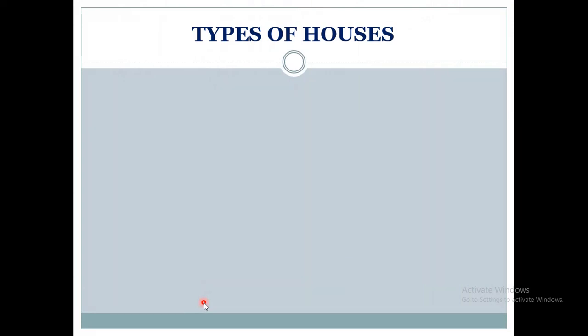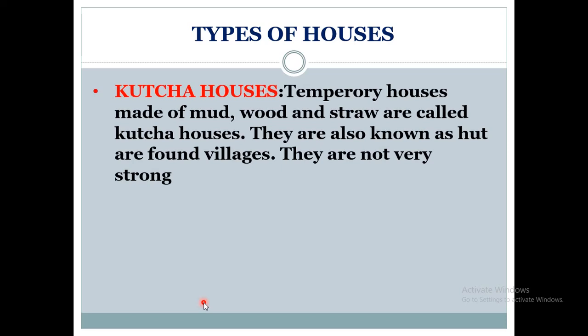Now let's see about types of houses. First is Kacha houses. Kacha houses are temporary houses which are made of mud, wood and straw. So they are called Kacha houses. They are also known as huts.